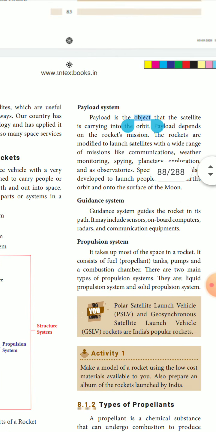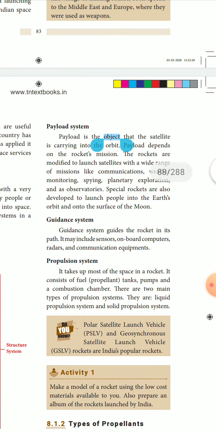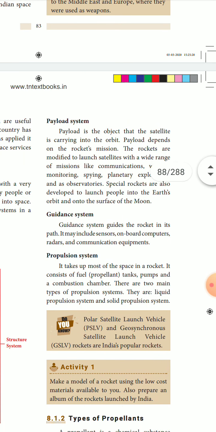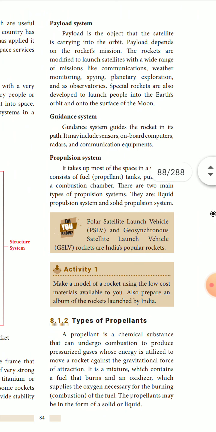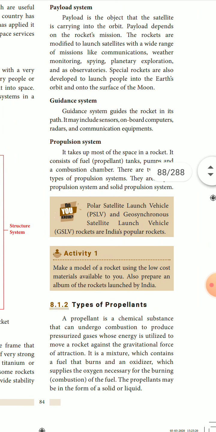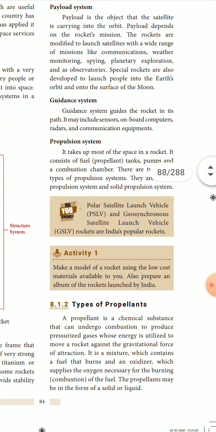Now the payload system. Payload is the object that the satellite is carrying into the orbit. Payload depends on the rocket's mission. The rockets are modified to launch satellites with a wide range of missions like communication, weather monitoring, spying, planetary exploration and as observatories.